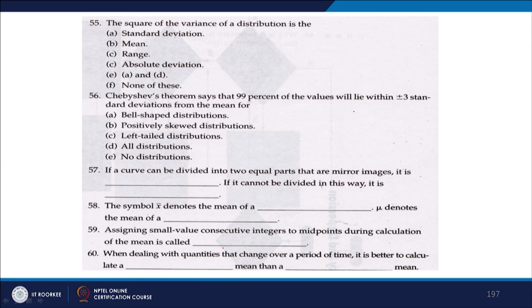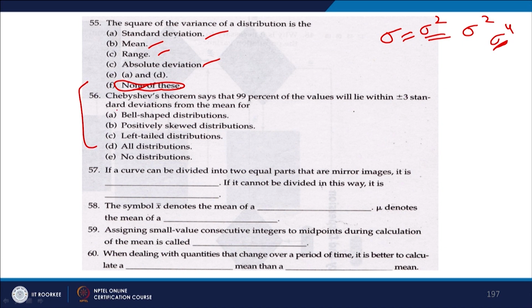The square of the variance of a distribution is what? The square of variance. What is variance? Variance is this, is it not? So, the square of variance of a distribution is what? Standard deviation, mean, range, absolute deviation, A and D. None of these, because there is nothing like that. Of course, mathematically you can calculate it, but variance square is nothing. It is the square of standard deviation that becomes variance, right.